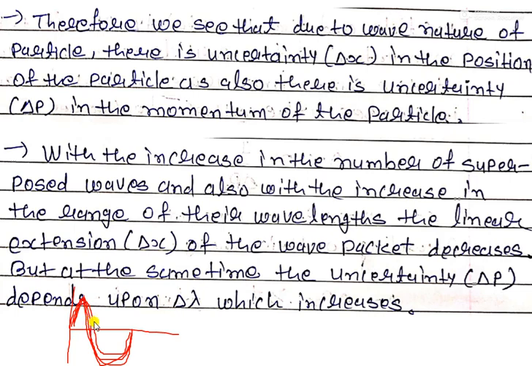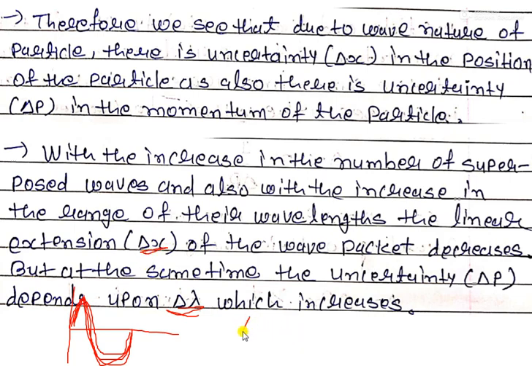So if we take so many waves and superimpose them on one another, then the extension of a particle becomes narrow, but at the same time we cannot define a particular value of lambda from that wave packet. So we cannot define lambda, but we define delta x.